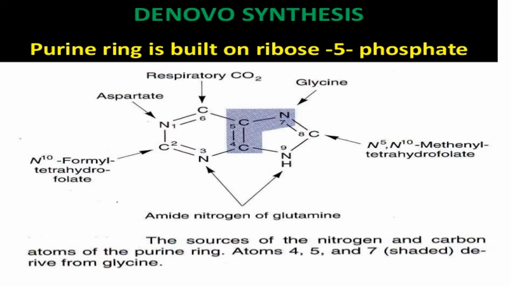This is the purine ring. It consists of two rings. One is the hexacyclic ring and the other is the heterocyclic or 5-membered ring.